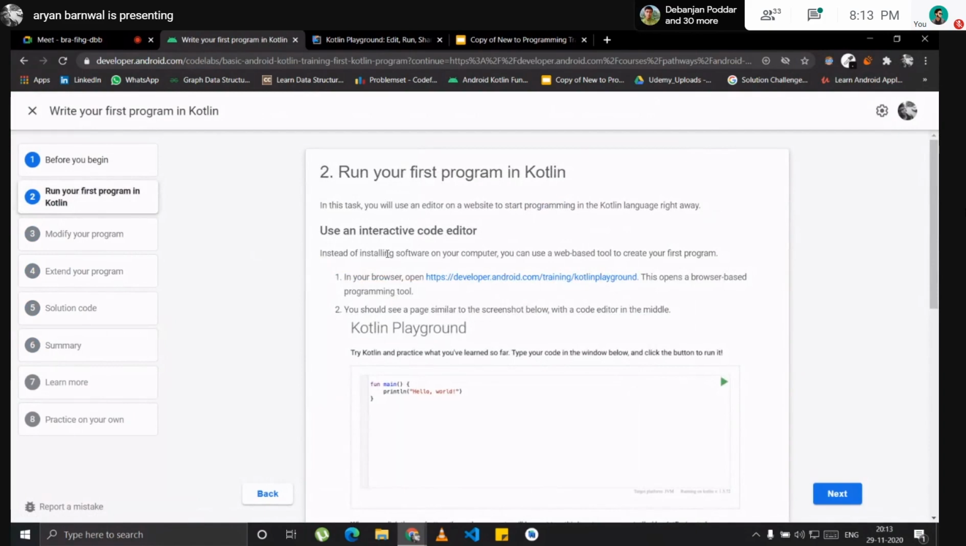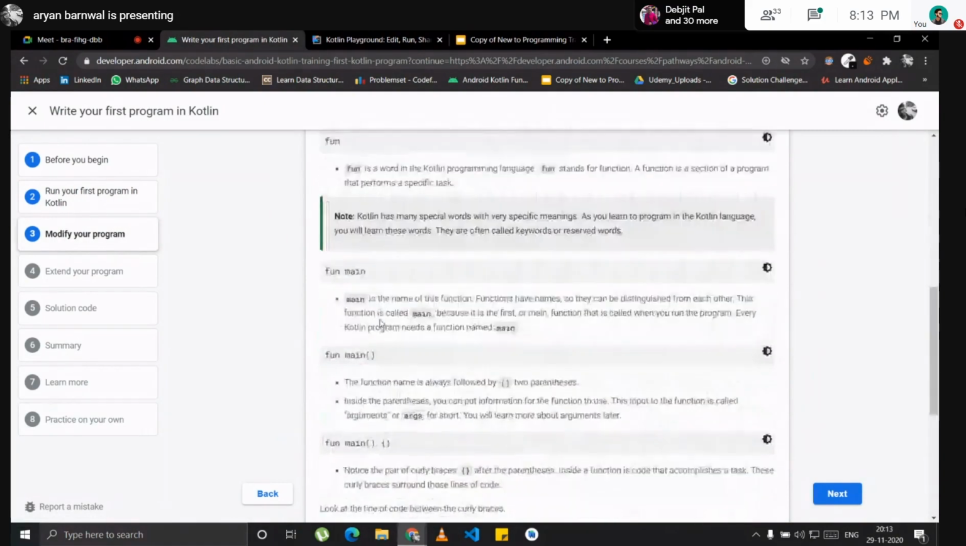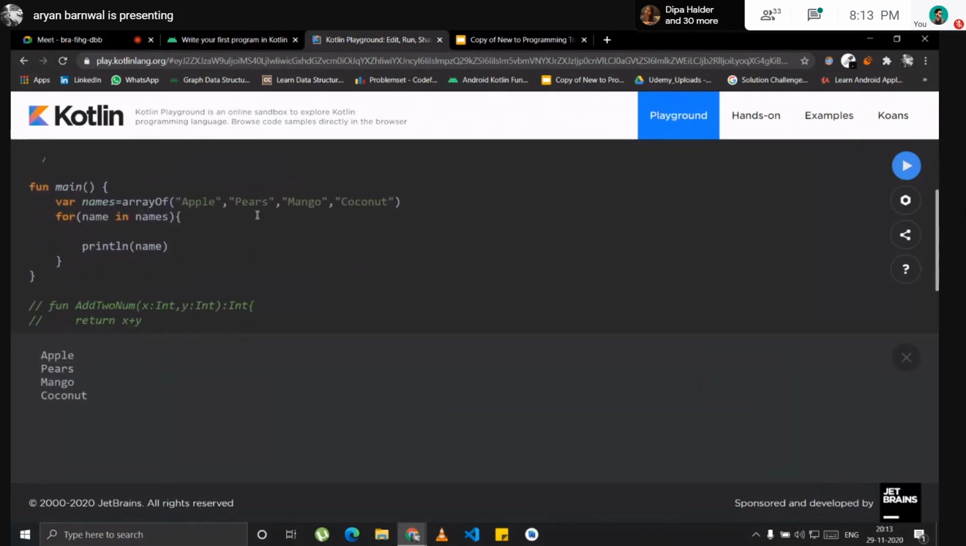So they have asked me to open Kotlin Playground. We have opened it already. Then we have to modify the program. We have to change the hello world to happy birthday. So we'll just change it. First, I will say how a function in Kotlin works. You start with the fun keyword, then main, the main function, which always runs first, then you have parentheses, and inside the body is where the magic happens. I will just comment it out for right now.